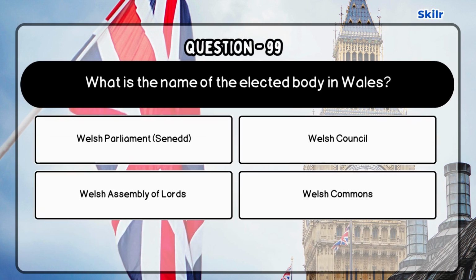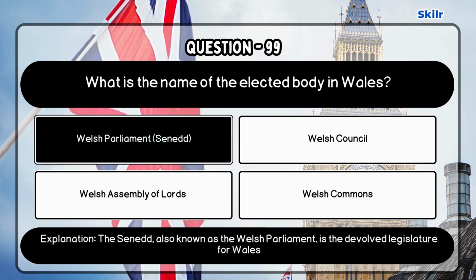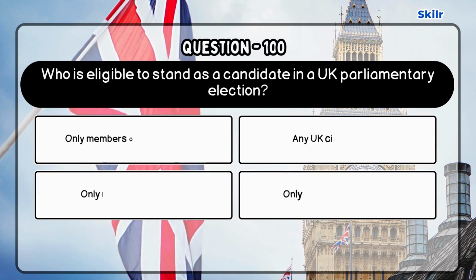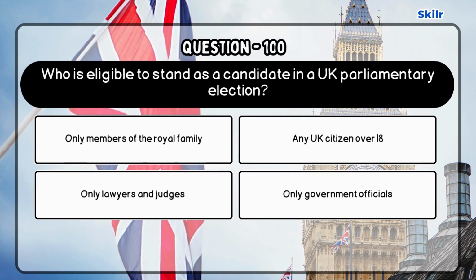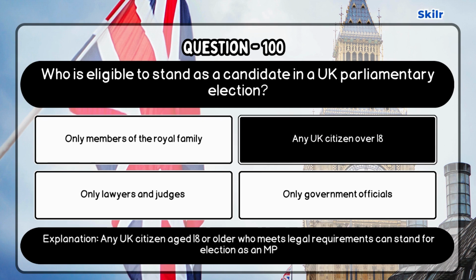Question 99. What is the name of the elected body in Wales? Correct answer is Welsh Parliament, Senedd, as the Senedd, also known as the Welsh Parliament, is the devolved legislature for Wales. Question 100. Who is eligible to stand as a candidate in a UK parliamentary election? Correct answer is any UK citizen over 18, as any UK citizen aged 18 or older who meets legal requirements can stand for election as an MP.